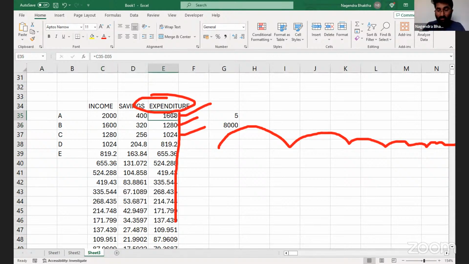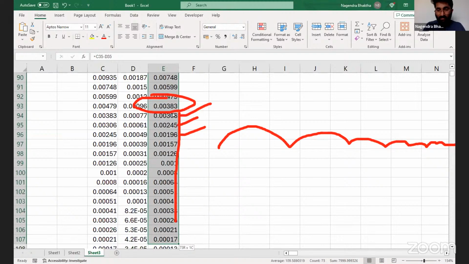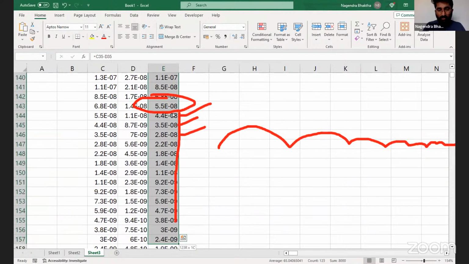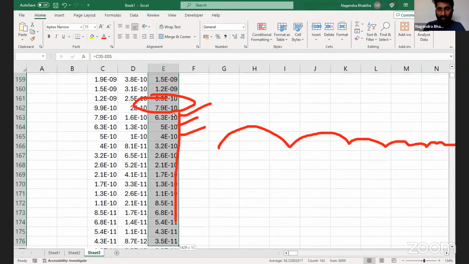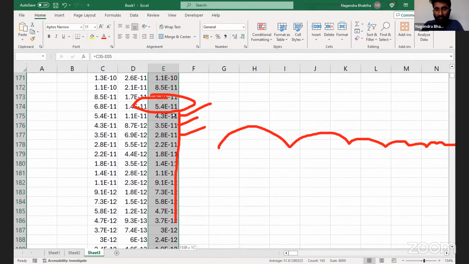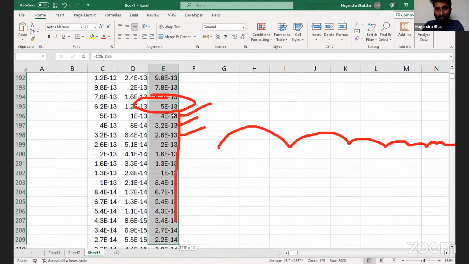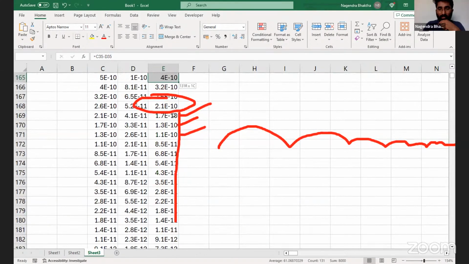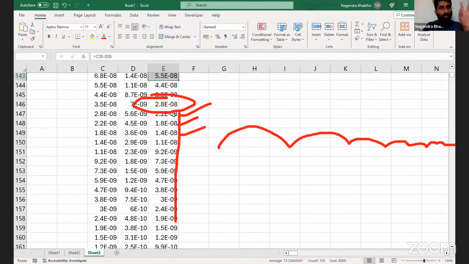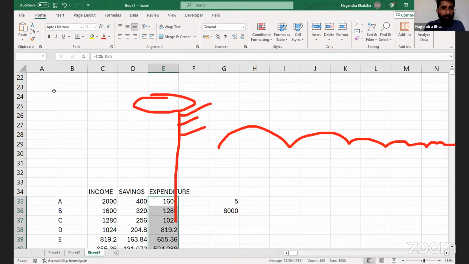You go on adding this n number of times, and somewhere you keep getting 8000. From here onwards it is a negligible item, so the sum is not changing. Even if I go on scrolling down, this sum is not changing because that is a negligible amount. So the total answer is 8000. Again, change in income.